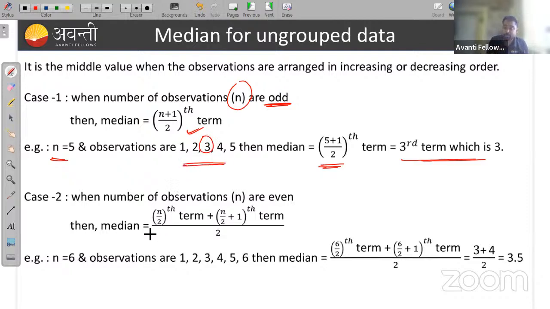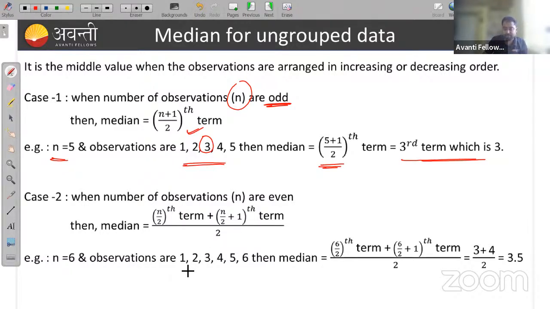But when the number of observations is even, the median will be the (n by 2)th term plus the (n by 2 plus 1)th term, all by 2. The mean of the sum of two middle terms. In case of an even number of observations, you get two middle terms, and the median will be the sum of those two middle terms upon 2, or we can say the mean of those two numbers is my median.